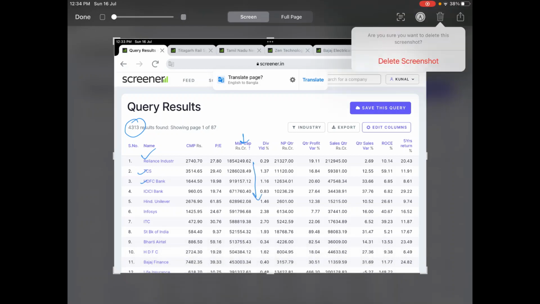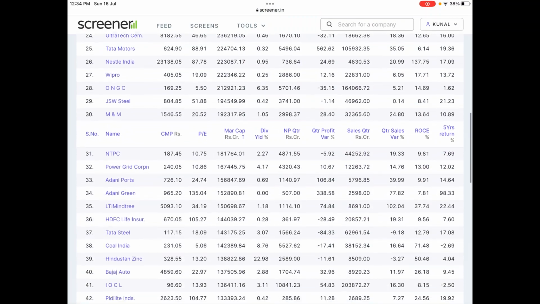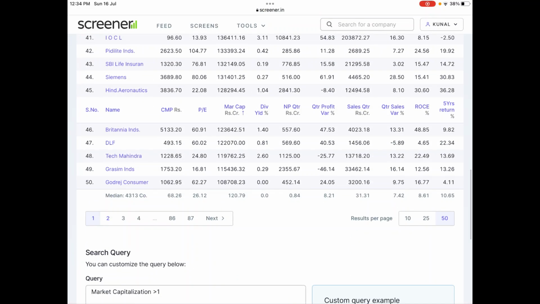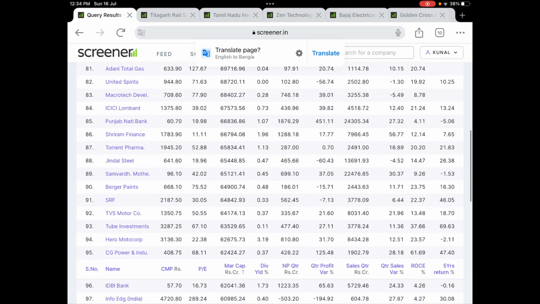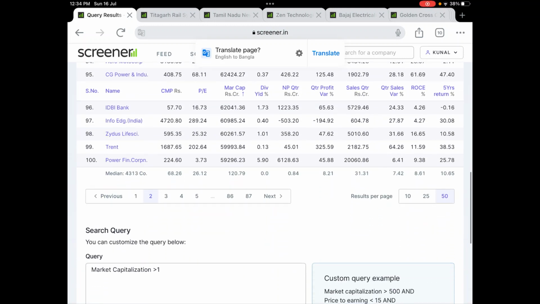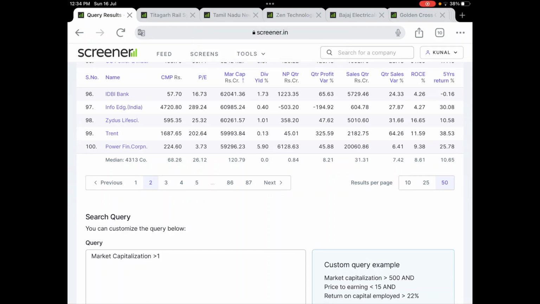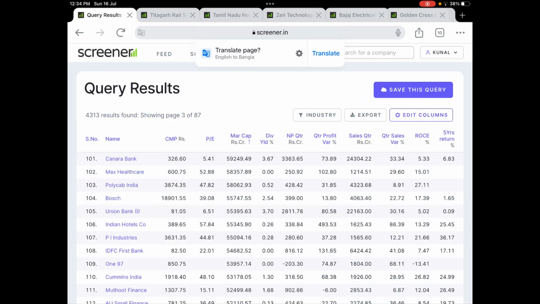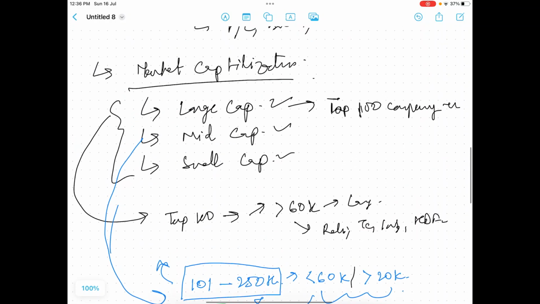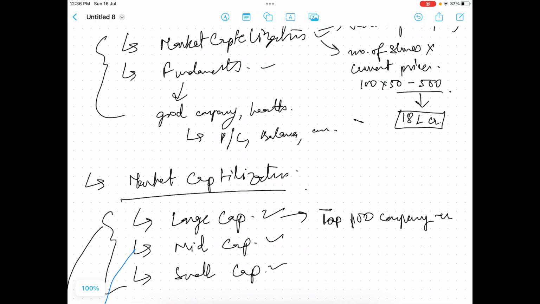So if you see the first 100 companies, the first screen will have 50, and if you come to the second screen, till 100, up to this company, these are large cap companies, and from 101 starts the mid cap companies. Similarly, from 250 onwards starts the small cap companies.